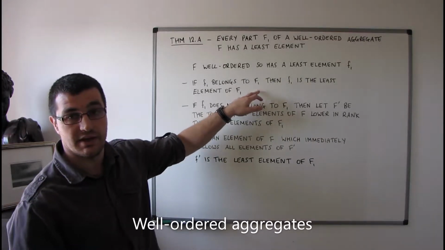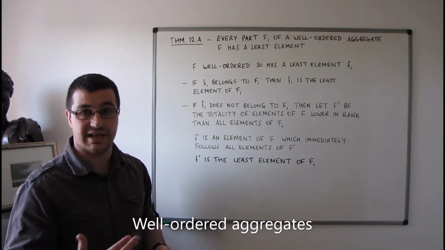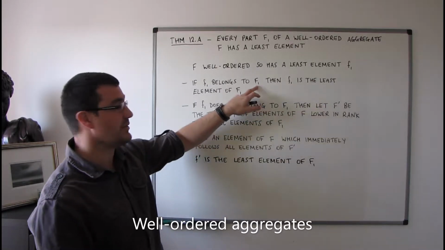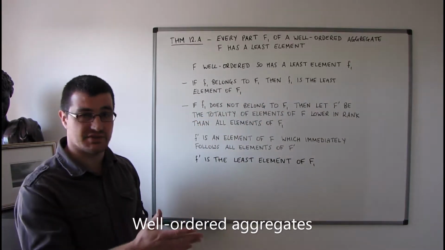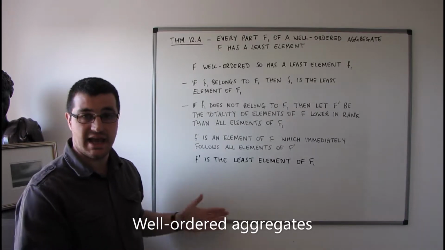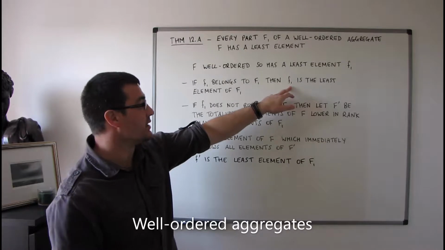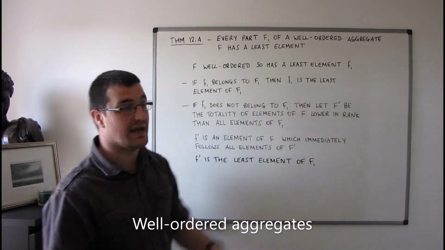But then the existence of such an f2, which is lower in rank than f1 in the part F1, would mean that this f2 is also an element in F, which is lower in rank than f1, but that would be a contradiction to the minimality of this f1.